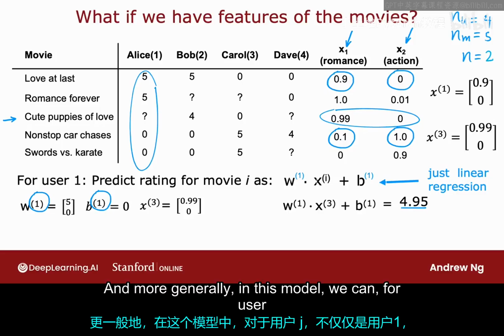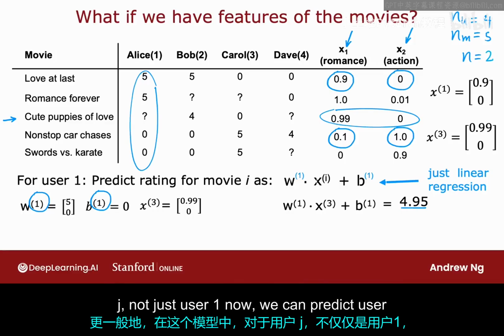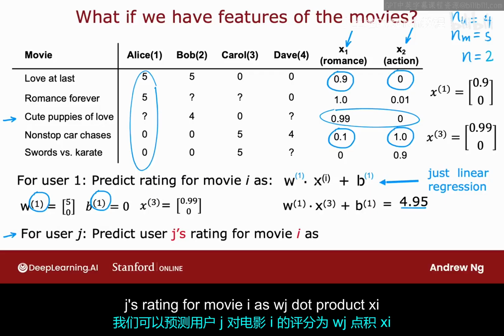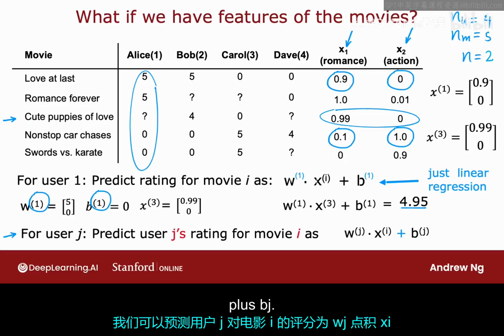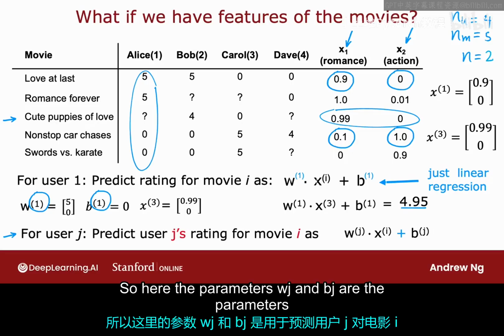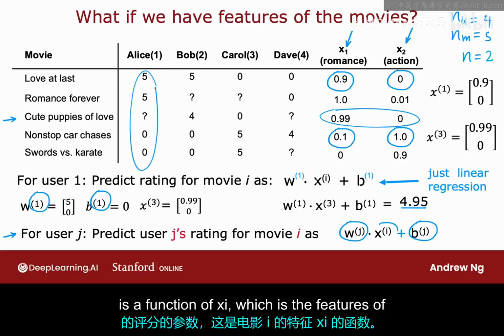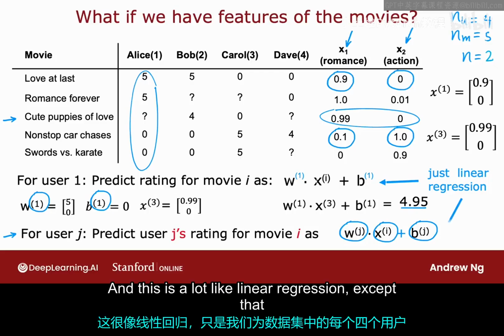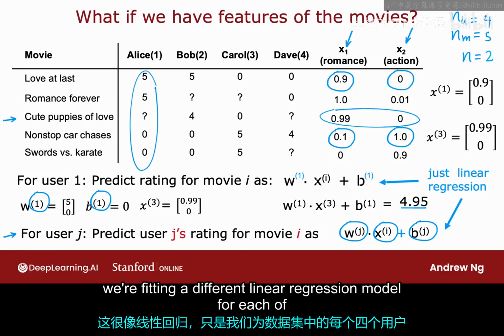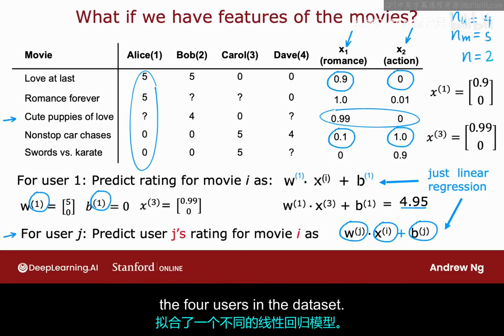And more generally, in this model, for user j, not just user 1 now, we can predict user j's rating for movie i as wj dot product xi plus bj. So here, the parameters wj and bj are the parameters used to predict user j's rating for movie i, which is a function of xi, which is the features of movie i. And this is a lot like linear regression, except that we're fitting a different linear regression model for each of the 4 users in the dataset.